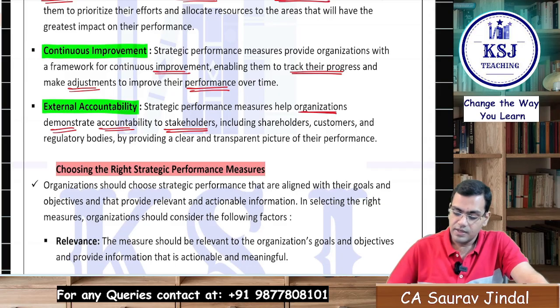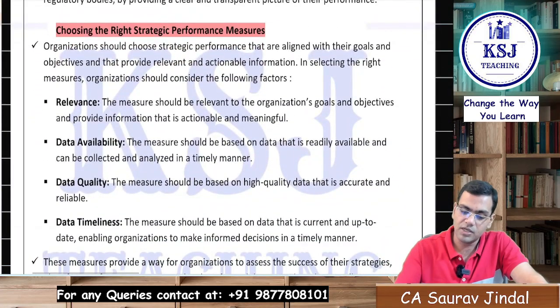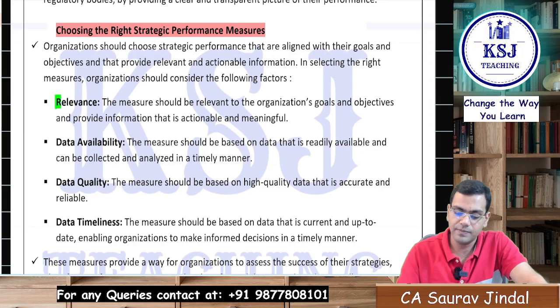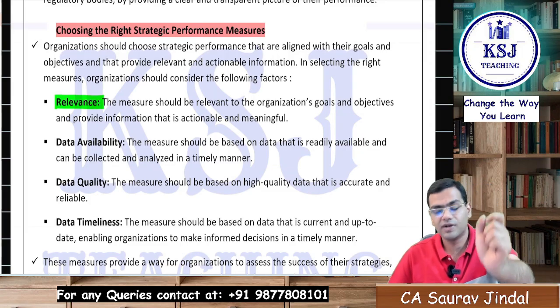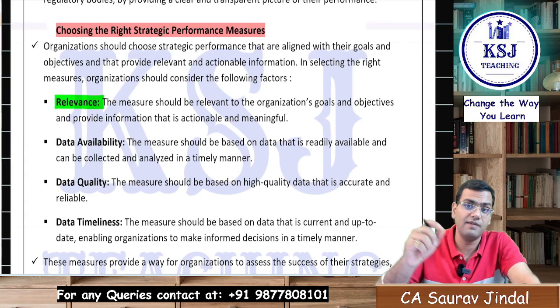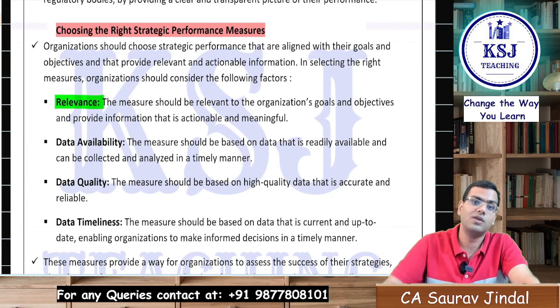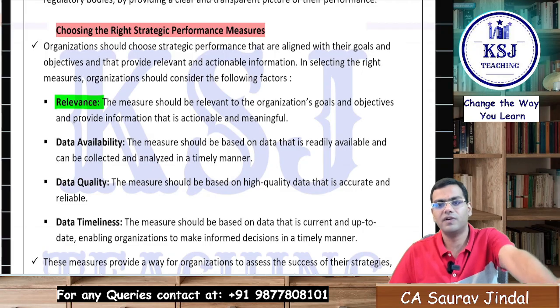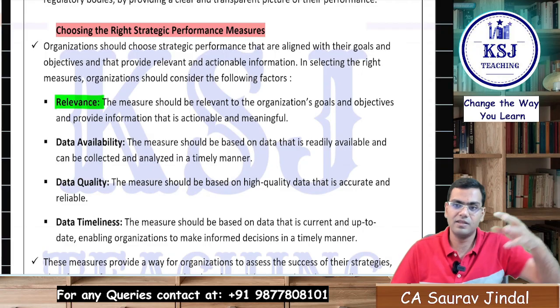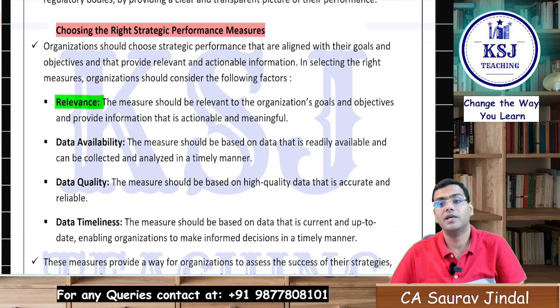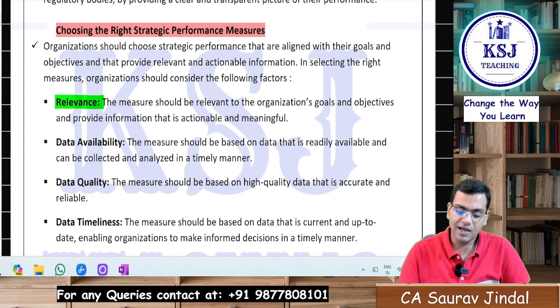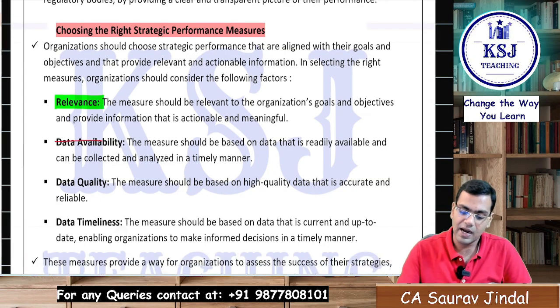Clear? Then he says, choosing the right strategic performance measures, it should be relevant, right? The measure, whichever you are selecting, should be relevant to the strategy that you have implemented. It should be relevant to the goals and objectives that you have framed, right? You have set an objective of earning GP of 20% and the measure that you are checking is the environmental measure. Is it relevant? No. Then you have to set the financial measures. Clear?